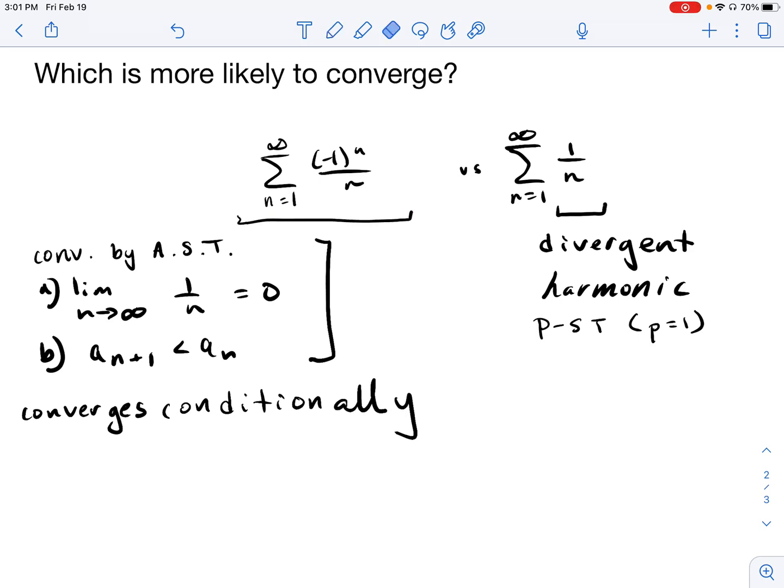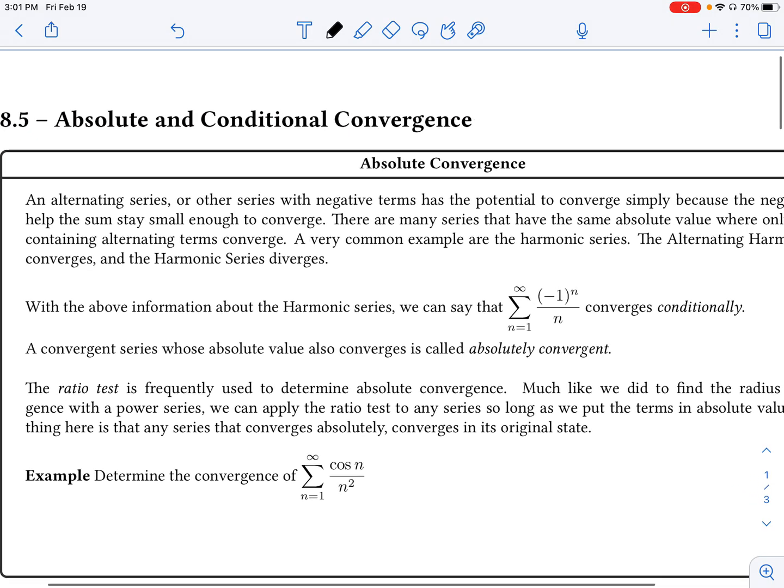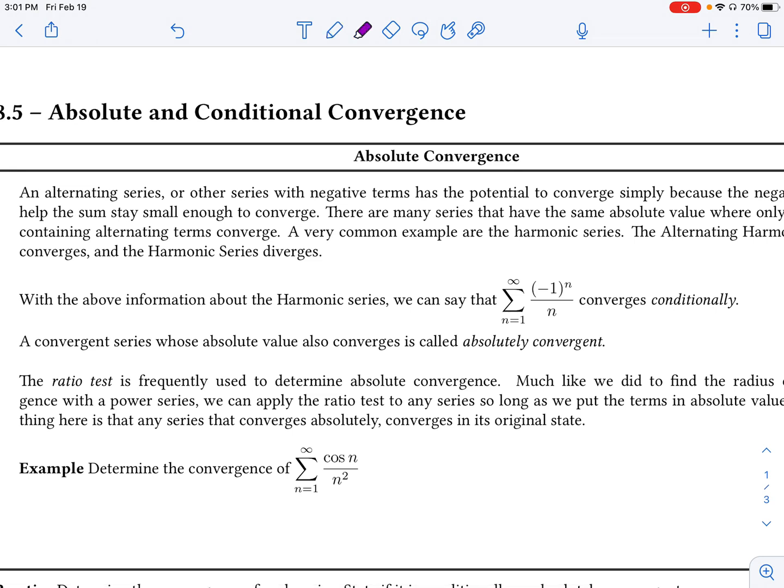To convince you of this, I want to discuss a series that converges in its original state, but also converges in its absolute value state. And to go back to our notes that we have here, a series that converges in its original state and converges in its absolute value state is called absolutely convergent.